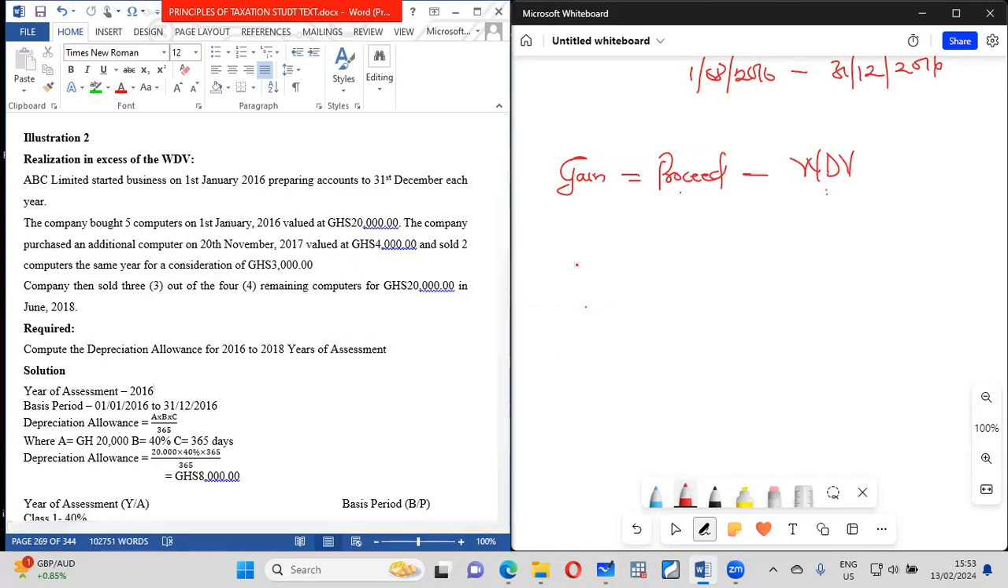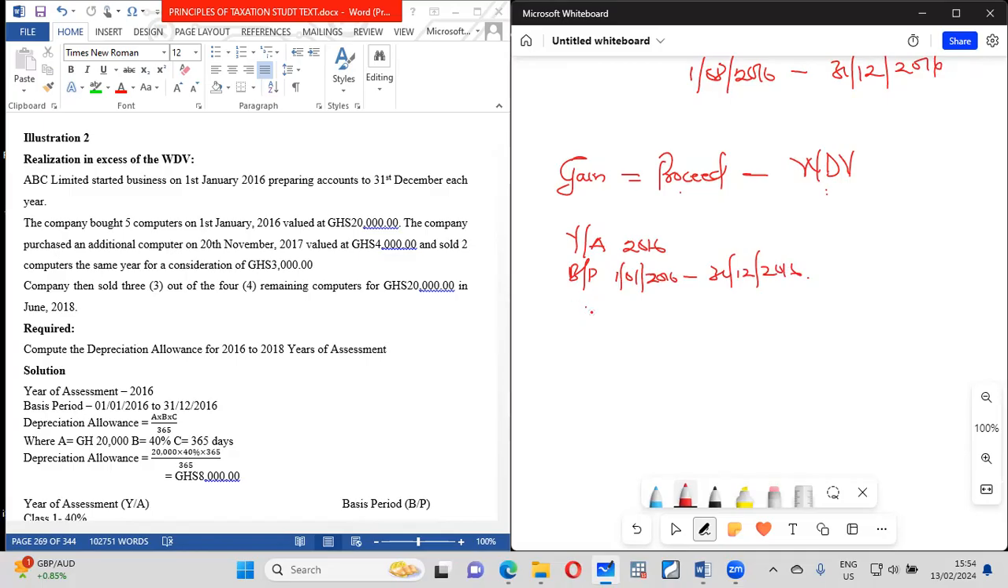Like the way we used to do our capital allowance. So you put your year of assessment 2016, you put your basis period, 01/01/16 to 31st December 2016. So just like we used to do our capital allowance. All right, what then will happen?